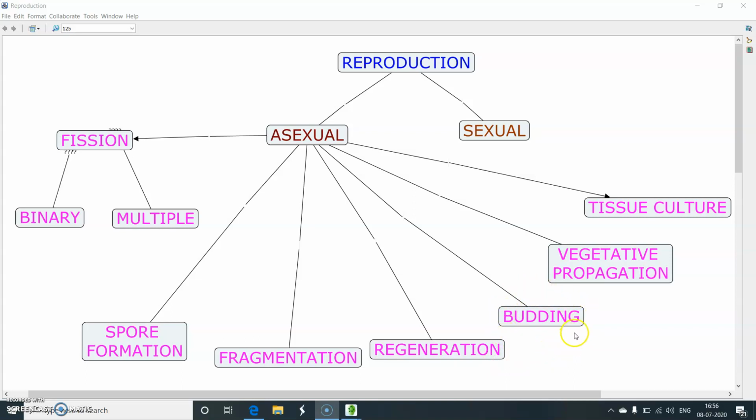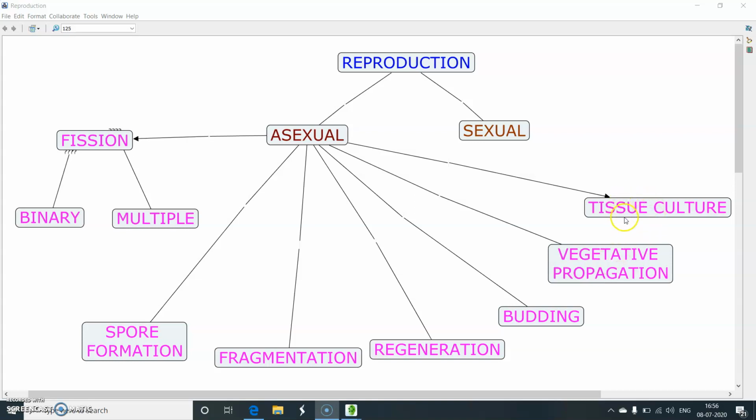The next mode of reproduction is by budding. In this case, a bud appears on the surface of the parent organism, and this bud then grows and detaches itself from the parent and gives rise to a new individual. The next is vegetative propagation. Vegetative propagation is when a new plant can be grown from its vegetative parts, like its roots, stems, or leaves.